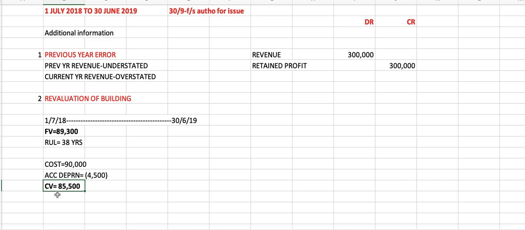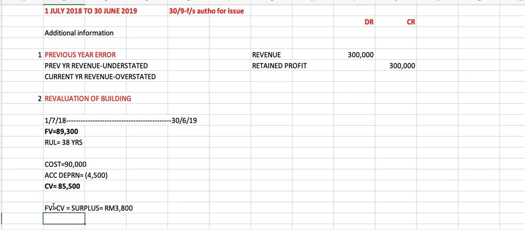Since the fair value is more than the carrying value, you should get a revaluation surplus of RM3.8 million. I just put 3,800.